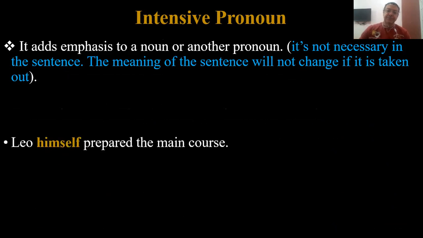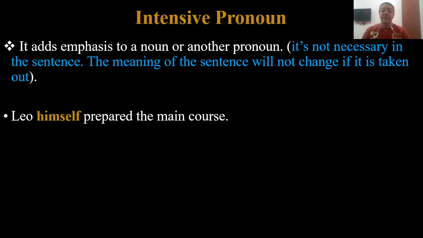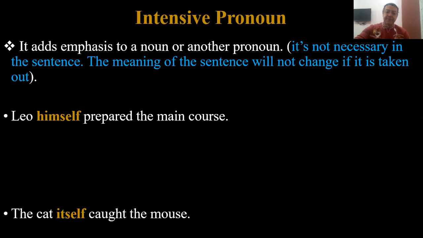Example: Leo himself prepared the main course. So himself is here for emphasis. We use it for emphasis, okay? And if we take it out and say Leo prepared the main course, it doesn't change or affect the meaning in that sentence.